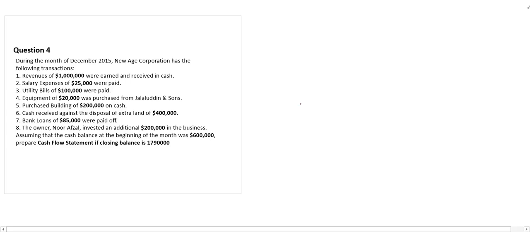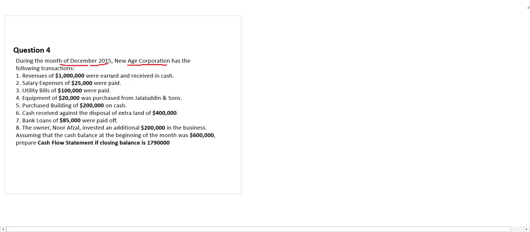Bismillahir Rahmanir Rahim. Example number 4 of cash flow statement. See here, during the month of December, this is for December, right? New Age Corporation has the following transactions. See, this question is a little bit different from the rest of the questions.